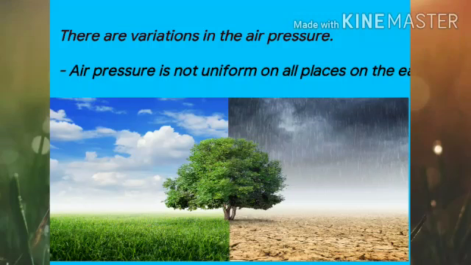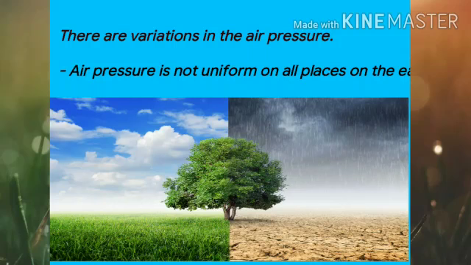There are variations or forms in air pressure. Air pressure is not uniform on all places of the Earth's surface, meaning the air pressure may not be the same on every place on the Earth's surface. It is different everywhere. In the south it is different, in the north it is different. Likewise, it is different in the east and west also.